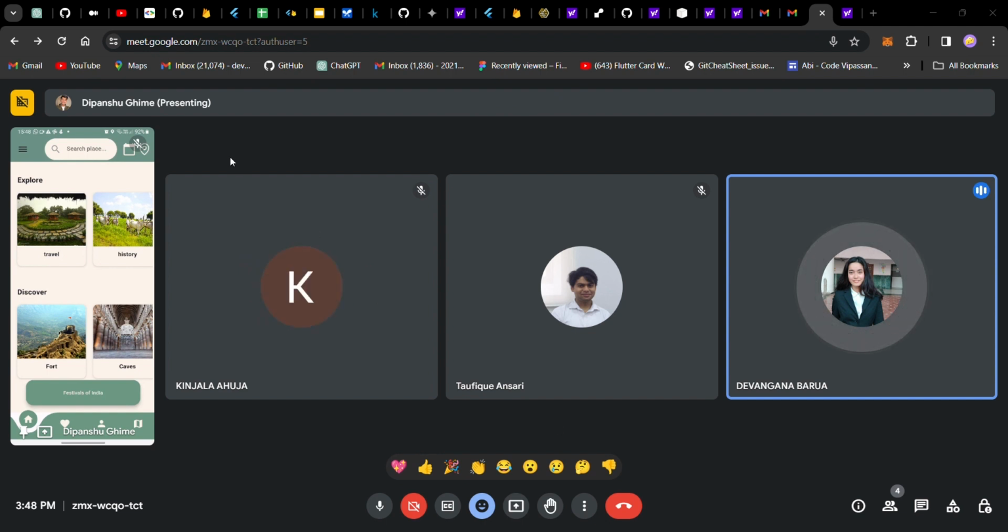Now we are going to explore the recommendation on an image basis. Here, if we click on the camera icon, it will give us two options. Either we can capture a picture in real time, or we can go for images that are already present in the gallery. Now I'll choose an image that is already present in the gallery.